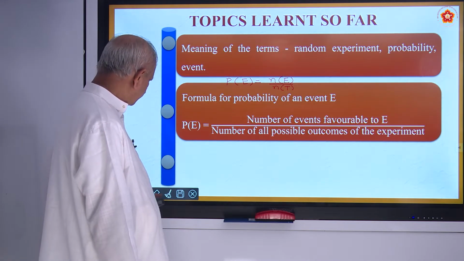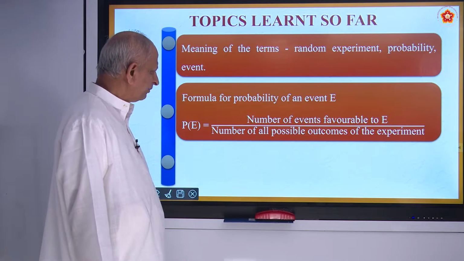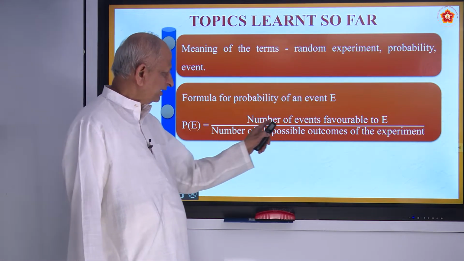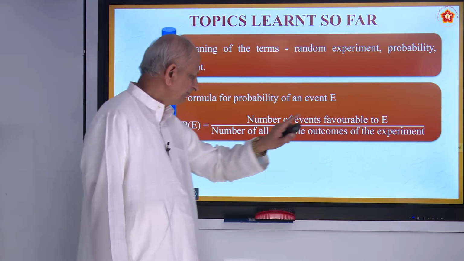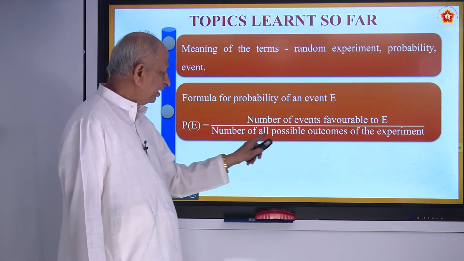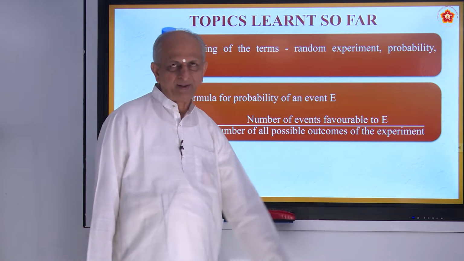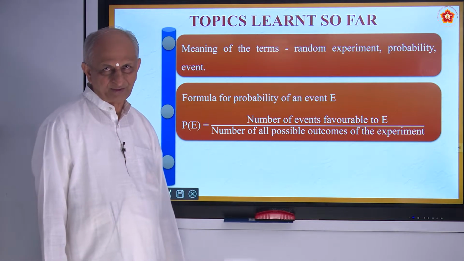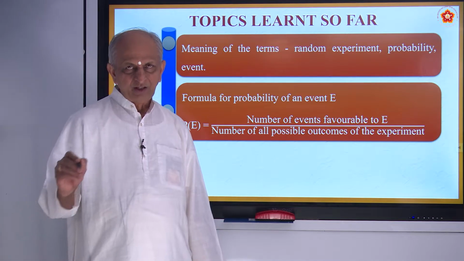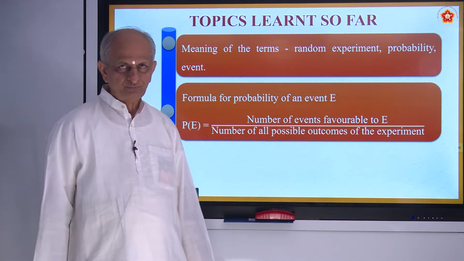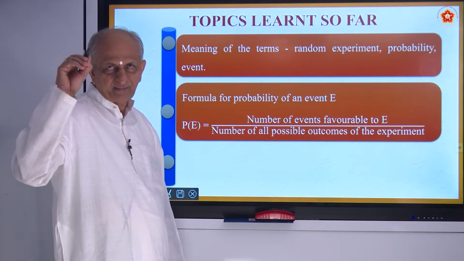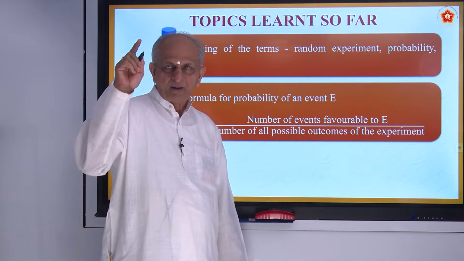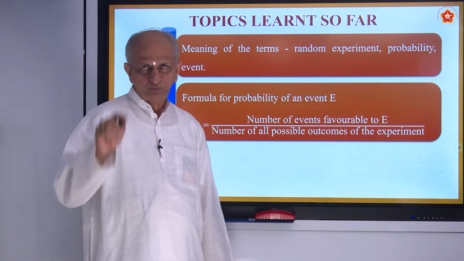And one more thing we studied was formula. Probability of an event E is equal to number of events favorable to E divided by number of all possible outcomes of the experiment. Okay, all possible. Suppose you take coin, how many possible? 2. And head coming up will be number of events favorable. So probability is equal to 1 by 2.